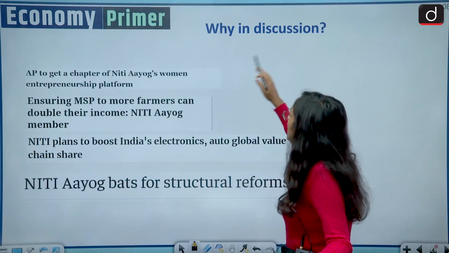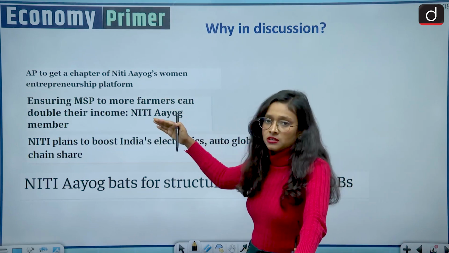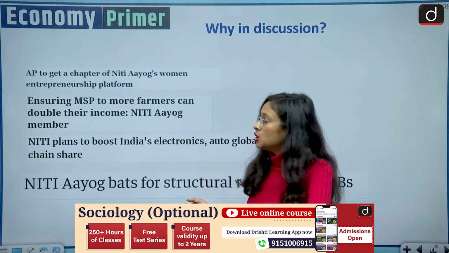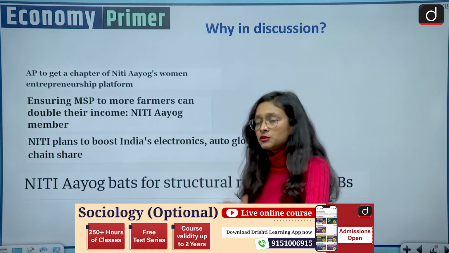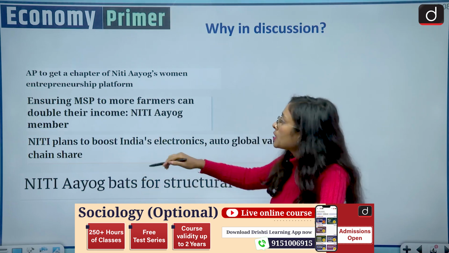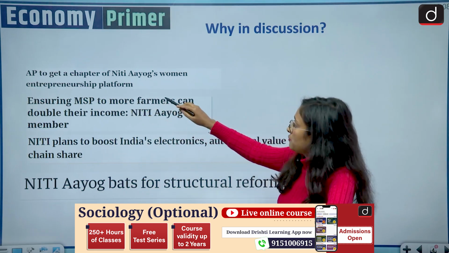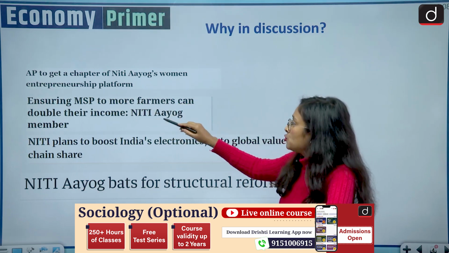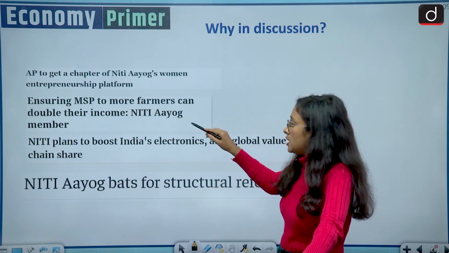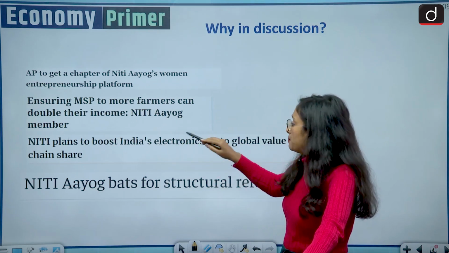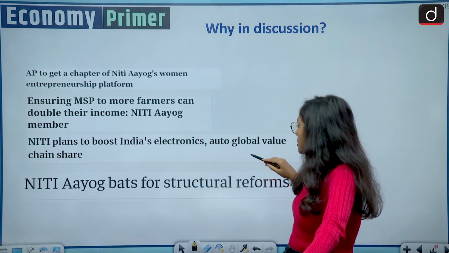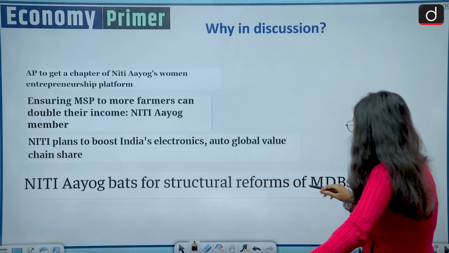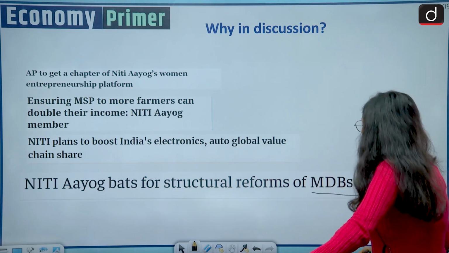So this is the why in discussion. Here we have taken cutouts of the newspaper because NITI Aayog is a topic which is always in the discussion. So what is the relevant news related to the NITI Aayog? Andhra Pradesh to get a chapter of NITI Aayog's Women Entrepreneurship Platform; ensuring MSP to more farmers can double their income, says NITI Aayog member; NITI Aayog plans to boost India's electronics auto global value chain share; NITI Aayog bats for structural reforms of MDBs, which is multilateral development banks.